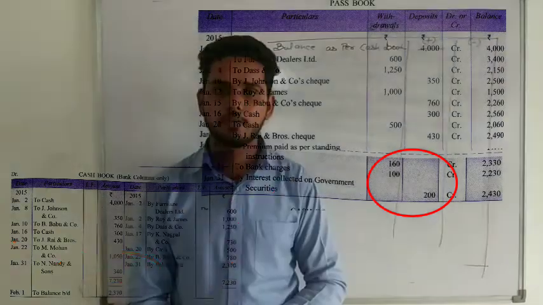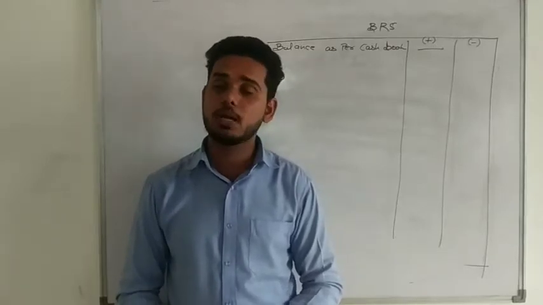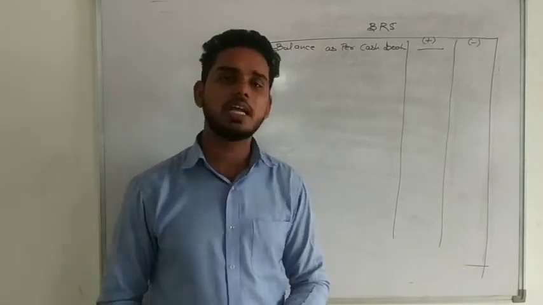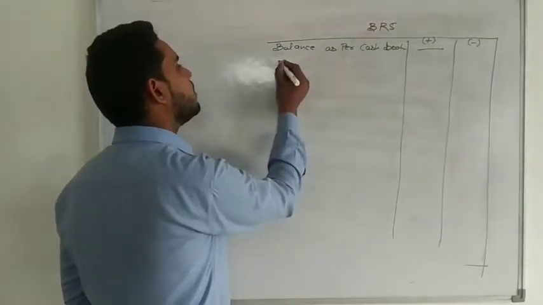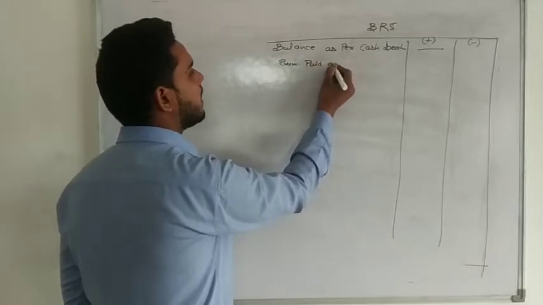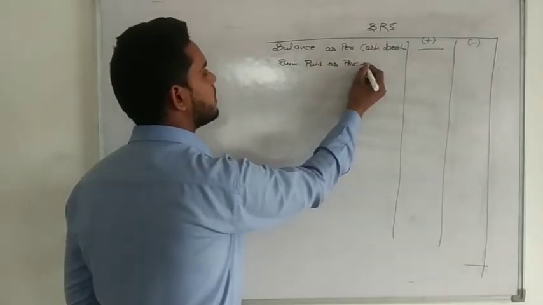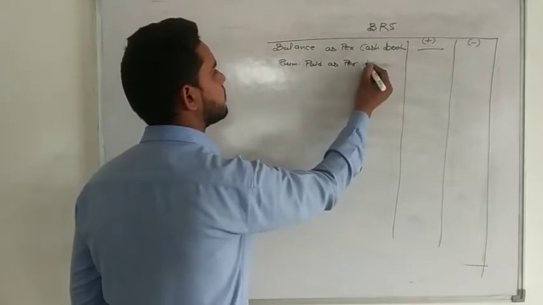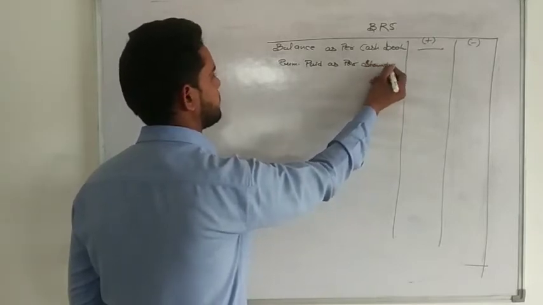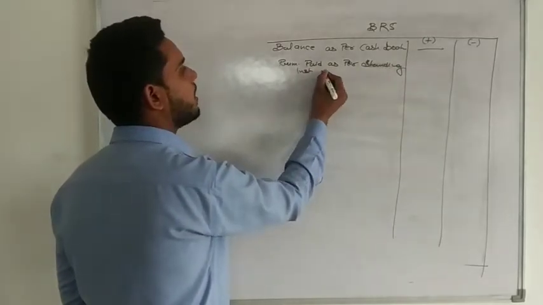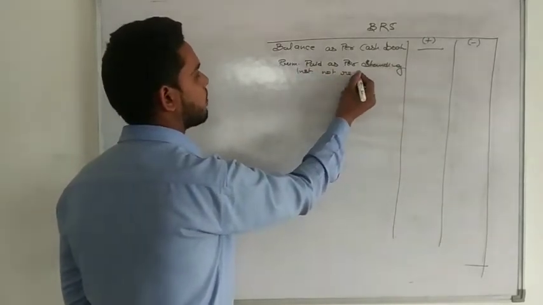Okay. Now the first mistake was in the passbook, and what was that? Premium paid as per standing instructions. So write: premium paid as per standing instructions, and that is not recorded in cash book.